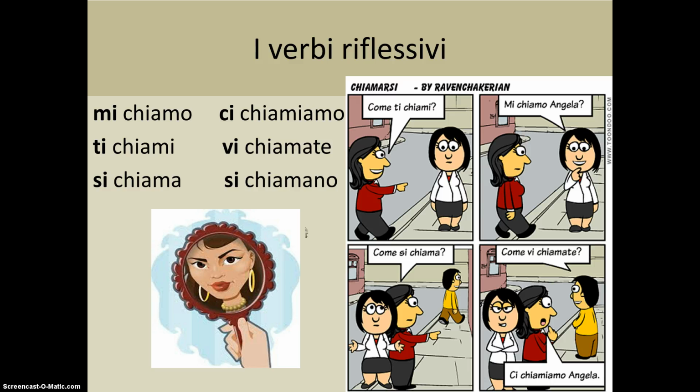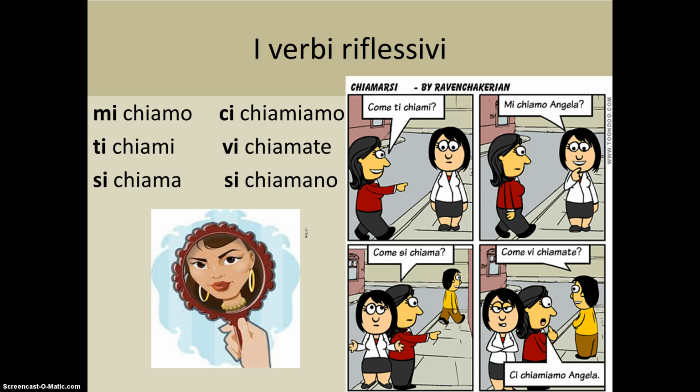This is also true for the other examples in the cartoon. Mi chiamo Angela. I call myself Angela. The reflexive pronoun mi corresponds to io, as well as the verb chiamo, I call. And then we have come si chiama. The woman asks what the man calls himself or what the man's name is. Si is the reflexive pronoun for lui, lei, and chiama is the verb chiamare in the lui, lei form.